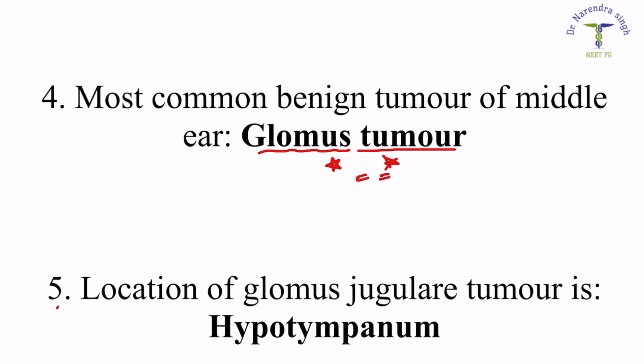Coming on to question number 5, which says that the location of glomus jugulare tumor is. So glomus jugulare tumor is located in the hypotympanum part of the middle ear. In the previous question, we talked about the most common benign tumor being glomus tumor, which is situated in the hypotympanic part of the middle ear.